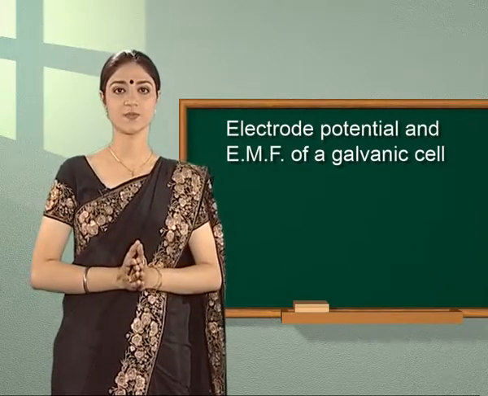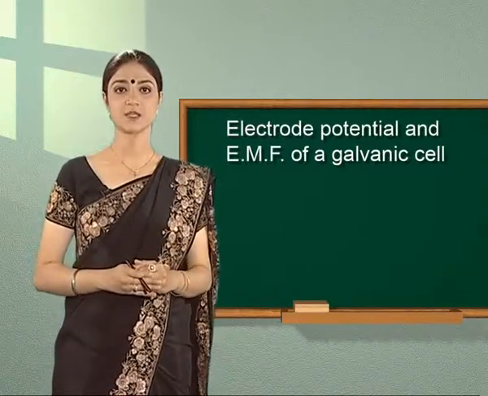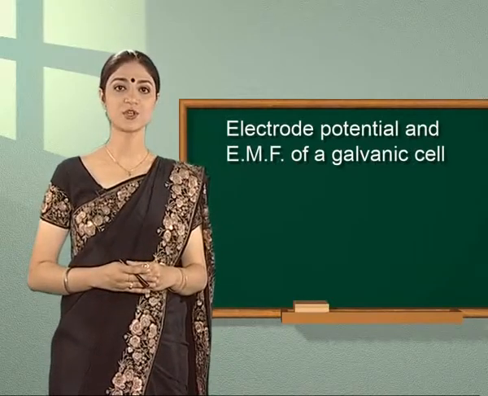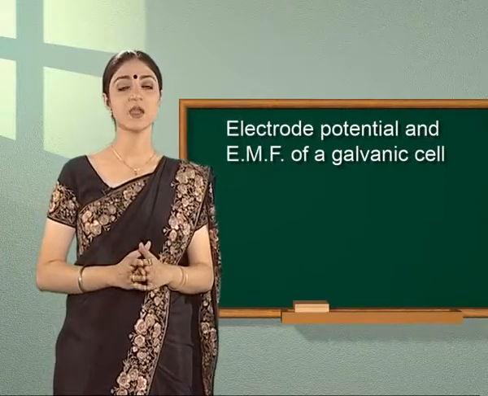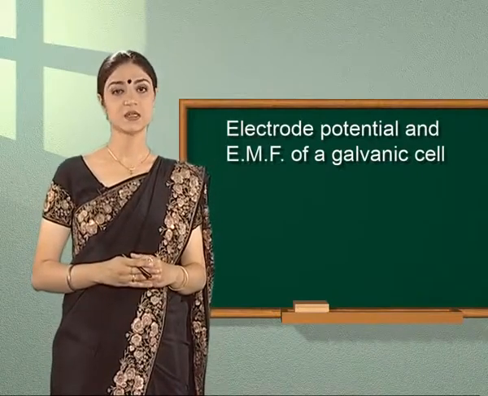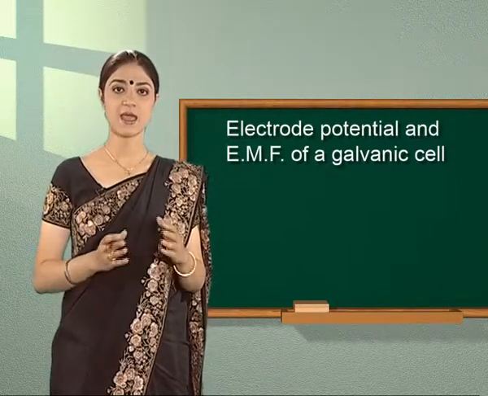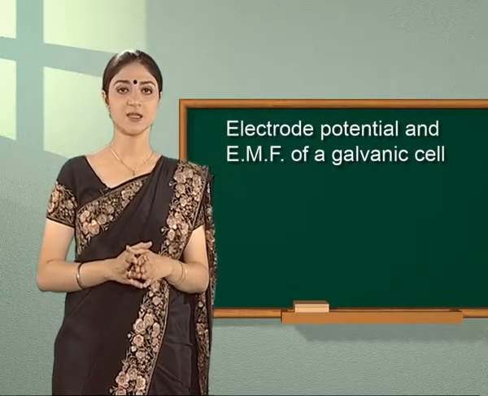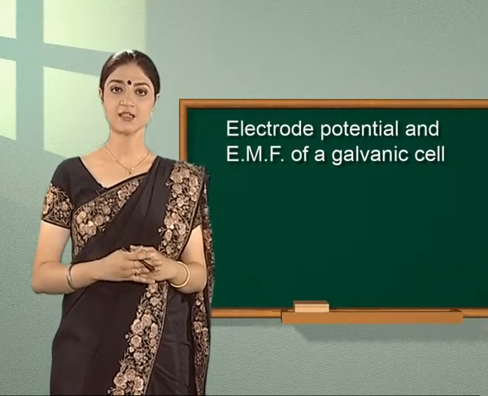The possibilities which take place when an electrode is dipped in the solution of its own ions. We also learned how to measure potential difference, use of standard hydrogen electrode. We also discussed analogy for standard hydrogen electrode, types of electrode potentials, oxidation and reduction, and dependence of electrode potential on nature of the metal and its ions, concentration of the metal and its ions, and temperature.